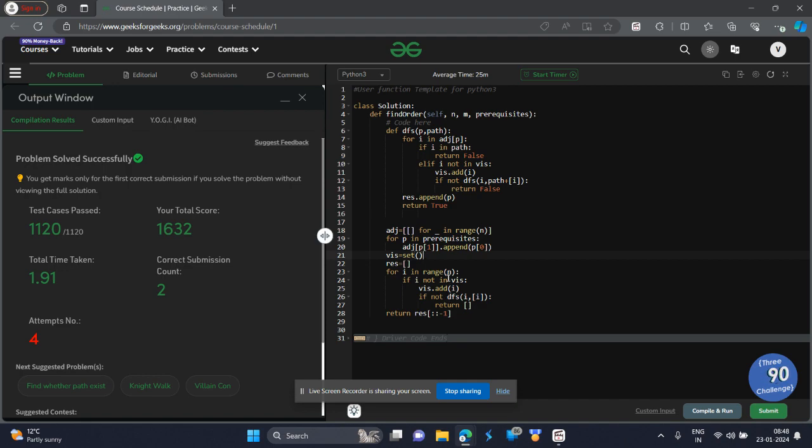If DFS was possible, well and good, we will append it, meaning this course is possible to take without worrying about its prerequisites. But if it is not possible, then we will return false. When it is not possible, when there's a dependency cycle, then we won't be able to take this course.